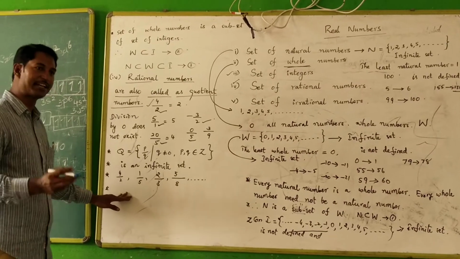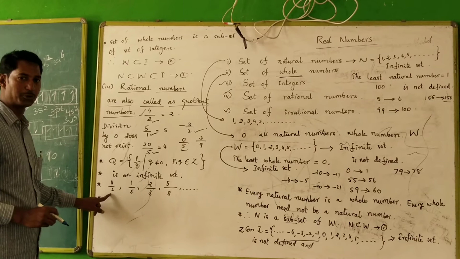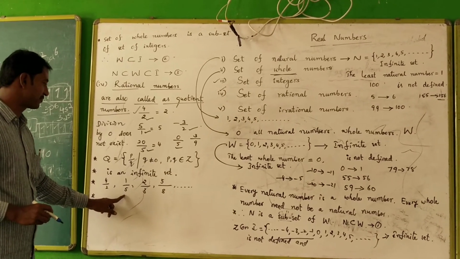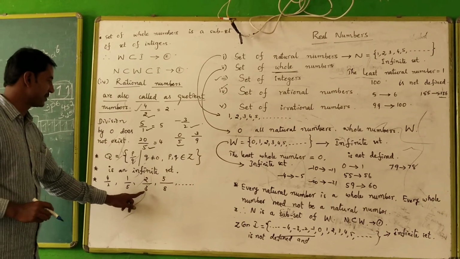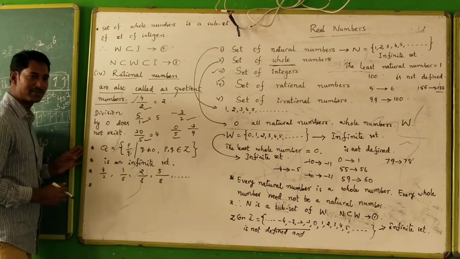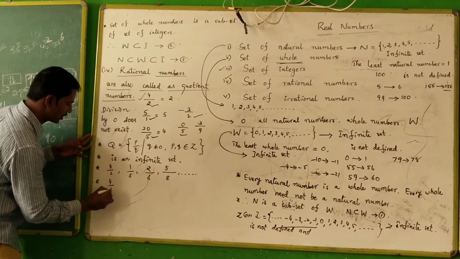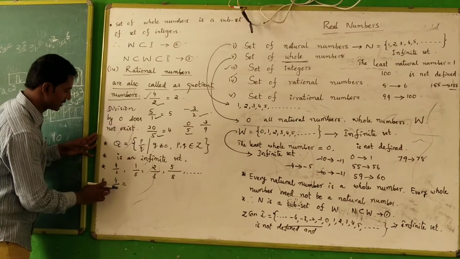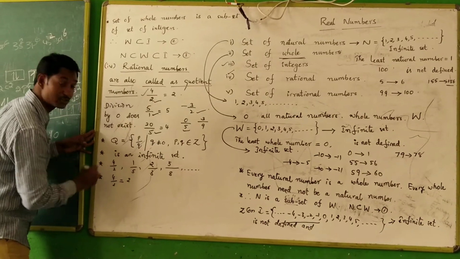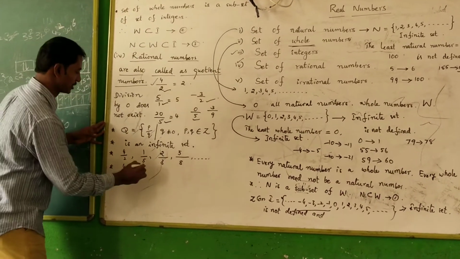So they have been taken into our consideration. They are 4 divided by 2, 1 divided by 5, 2 divided by 3, 5 divided by 8. We are going to take them one by one into account. So 4 divided by 2. We know how to divide this 4 by 2. This is 2. The value of this one can be written as 2.0.